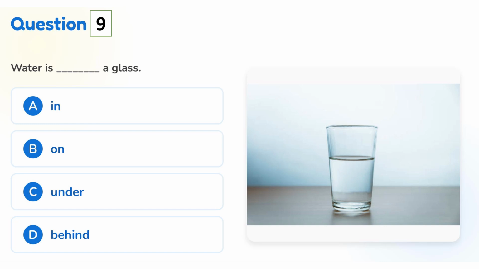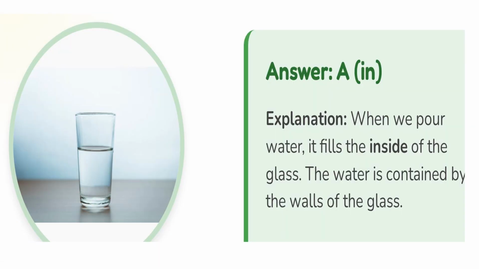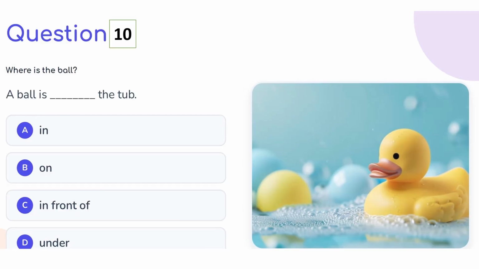Question 9. Water is dash a glass: in, on, under, behind. Correct answer is in. When we pour water, it fills the inside of the glass. The water is contained by the walls of the glass.